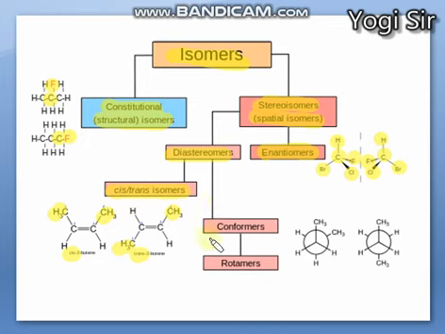In the same way, the second subtype is conformers. They are also named rotamers, or sometimes known as rotational isomerism, right? It is mostly found in alkanes as well as in cycloalkanes, where there is rotation around the carbon-carbon single bond, meaning the carbon-carbon sigma bond is rotated around its axis.